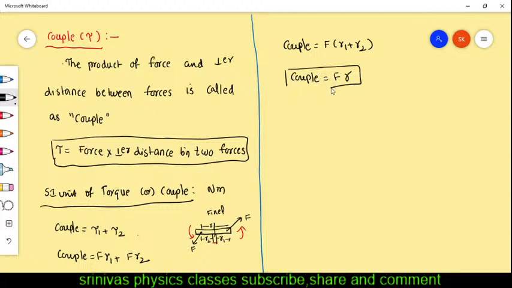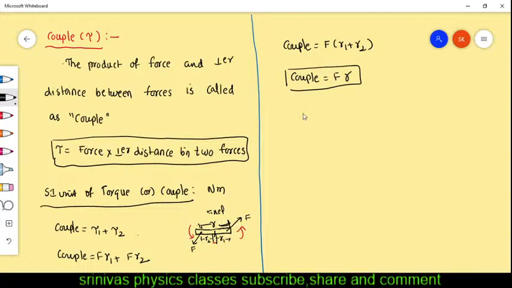Couple is the product of force and R, where R1 plus R2 is R. R is the perpendicular distance between the two forces. It is the distance between the two forces, right? R is R1 plus R2.